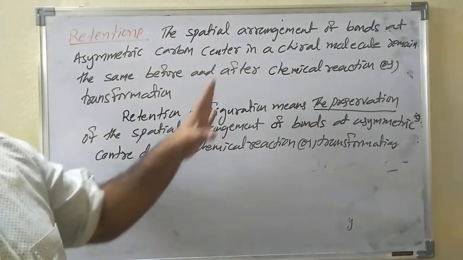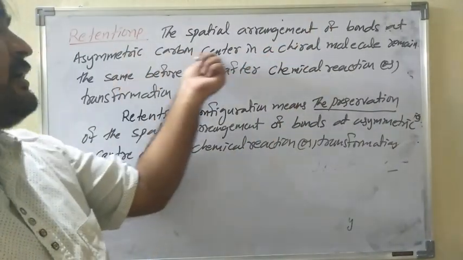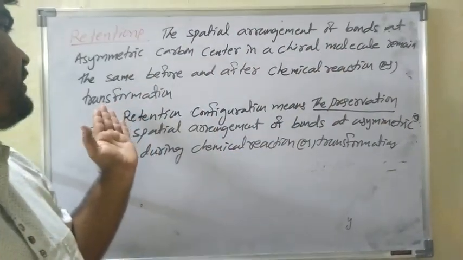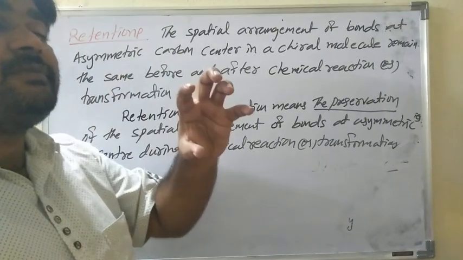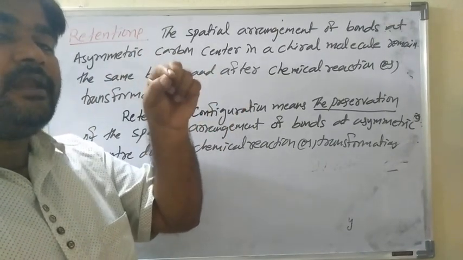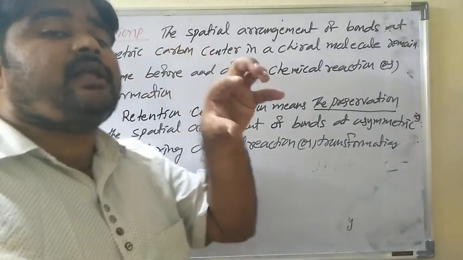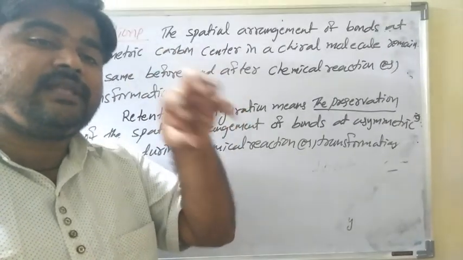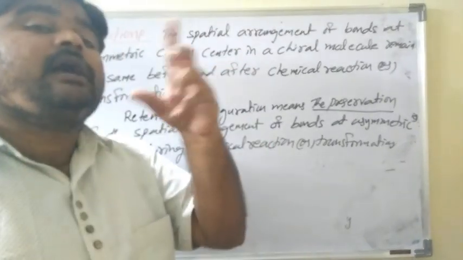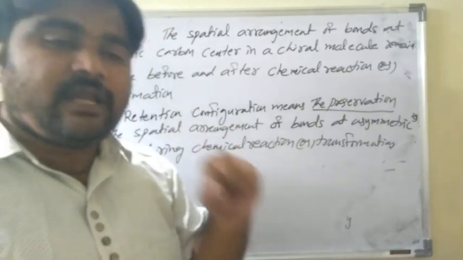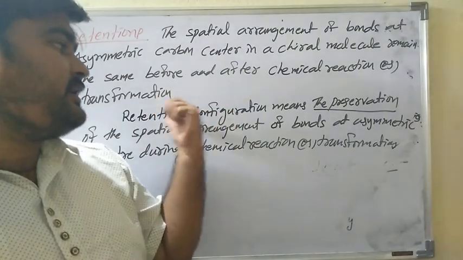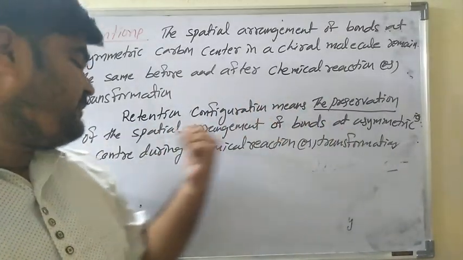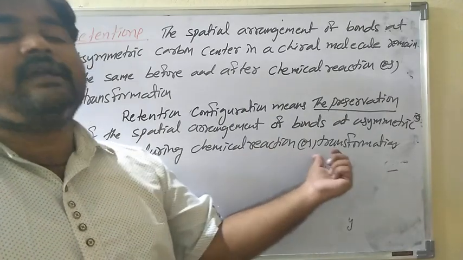So retention means the spatial arrangement of bonds at an asymmetric carbon center in a chiral molecule remains the same before and after a chemical reaction or transformation. Configuration means the three-dimensional arrangement of atoms, that is, the spatial arrangement of groups or valencies around the carbon atom. So retention of configuration means the preservation of the spatial arrangement of bonds at the asymmetric center during a chemical reaction or transformation.